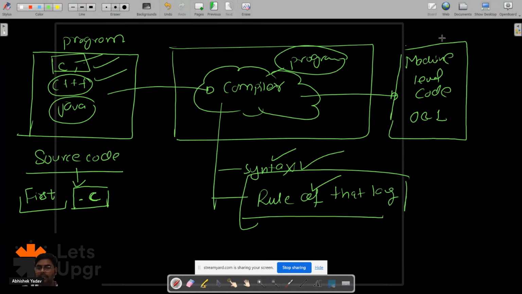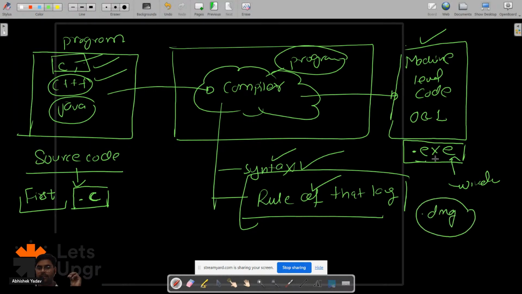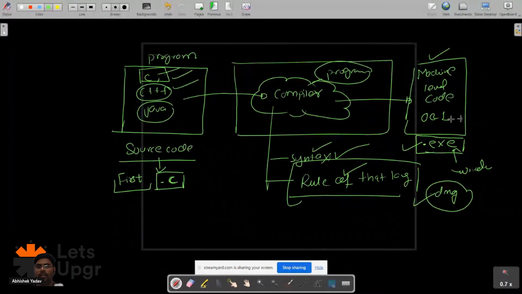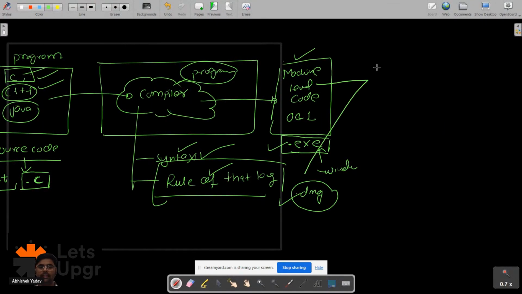And the extension of this file is .exe. Okay, the extension of this file is what? .exe file. When you are compiling the code in Windows, it is an .exe file. When you are compiling the code on a MacBook, in the Mac operating system, it is a .dmg file, right everyone? So these are all what? These are all executable files, that is 0 and 1 files, and when these files run on a computer, what happens?